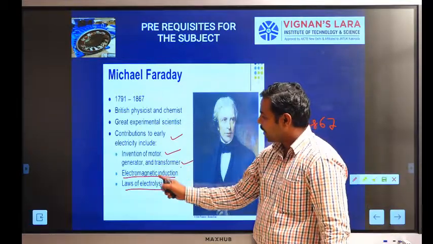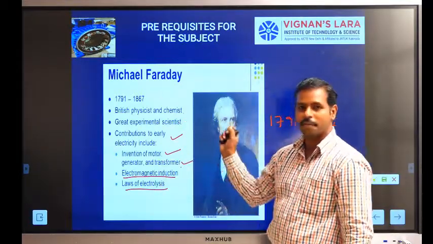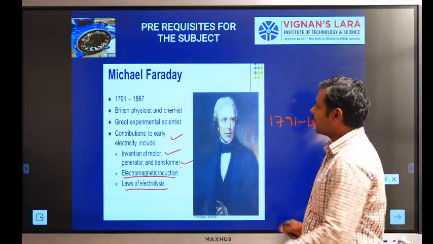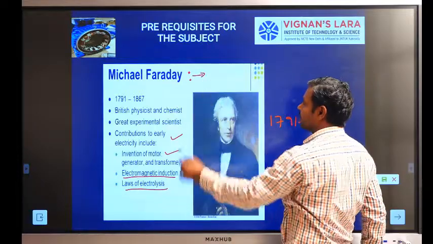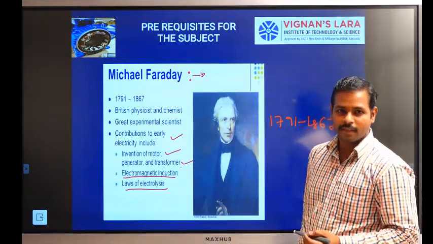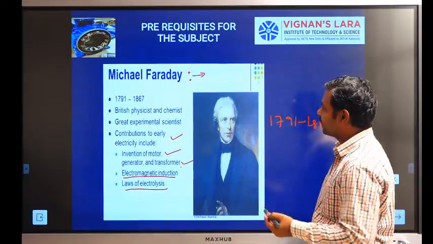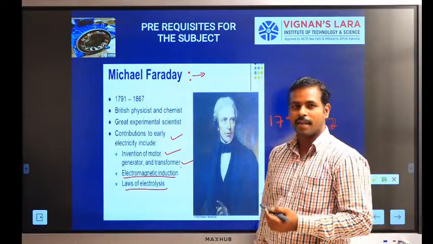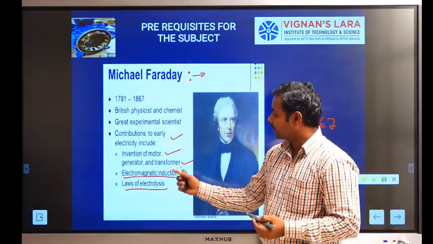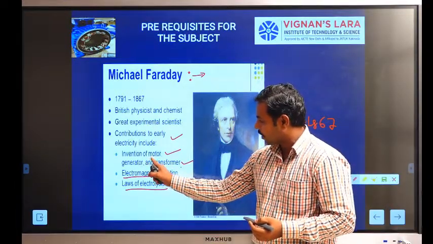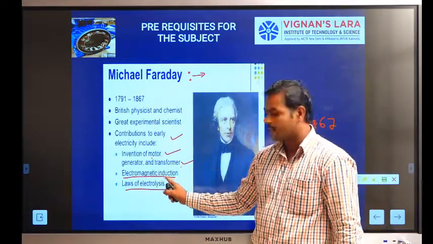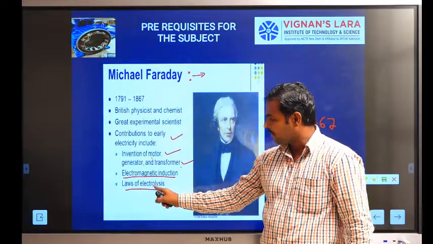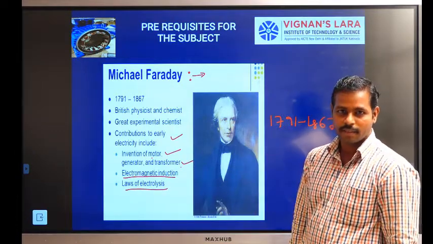These were all invented by Michael Faraday. That's why he is called a god of science, or the father of electrical engineering.